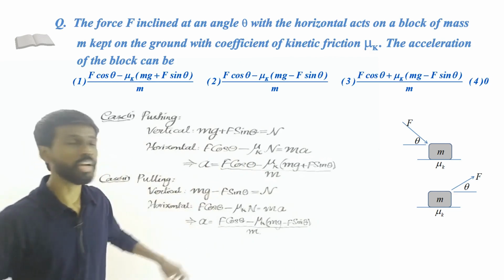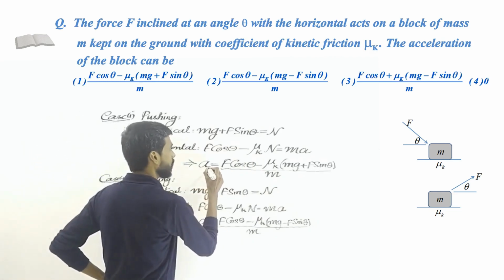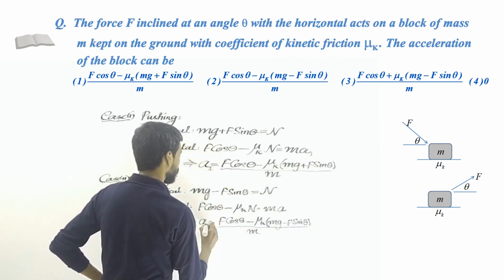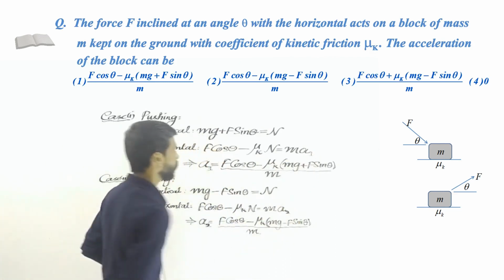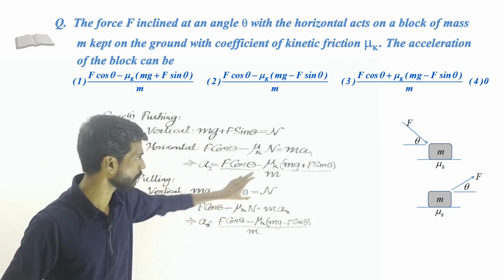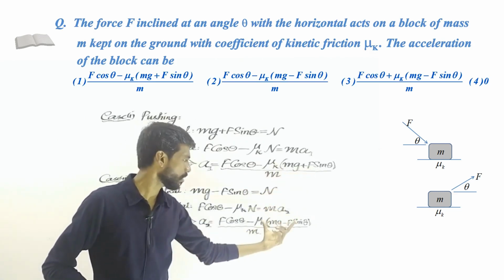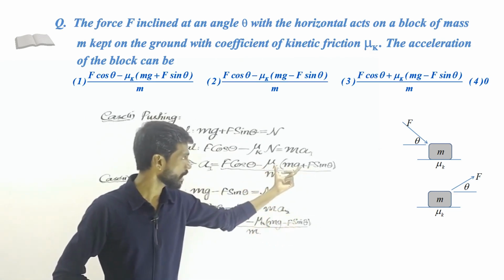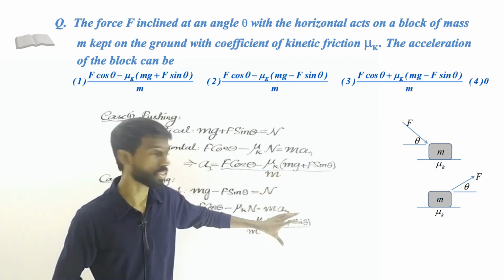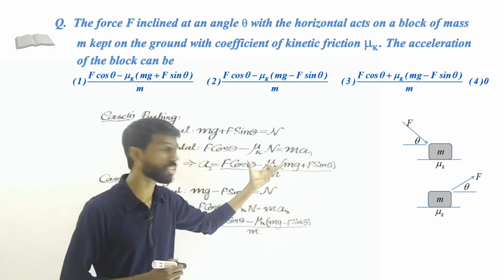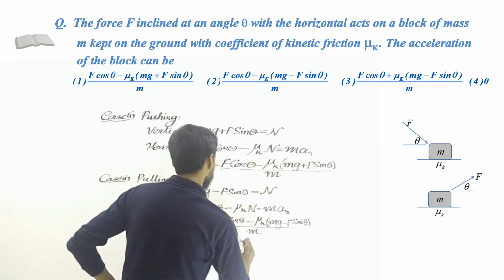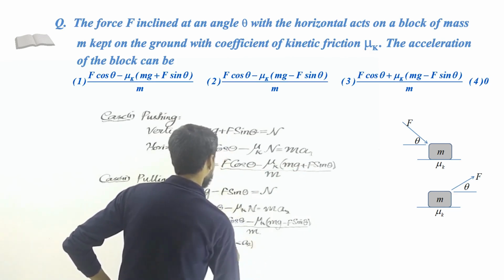Let us call the acceleration in the first case a1, and the acceleration in the second case a2. So which is bigger, a1 or a2? See here, you see F cos theta, F cos theta, same thing, but here we are subtracting a bigger value, because mg plus F sine theta, while here mg minus F sine theta. Subtracting a bigger value means this is smaller, right? So a1 is less than a2.